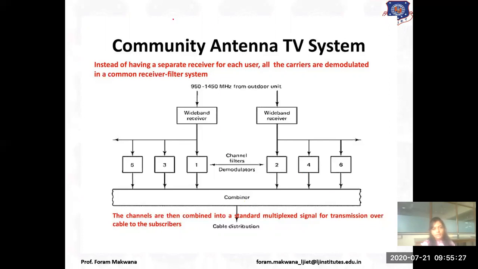If we are providing the TV signal to a user with the help of cable, then we use a community antenna TV system. The channels combined with the help of the combiner are distributed with the help of cable to the specific user.